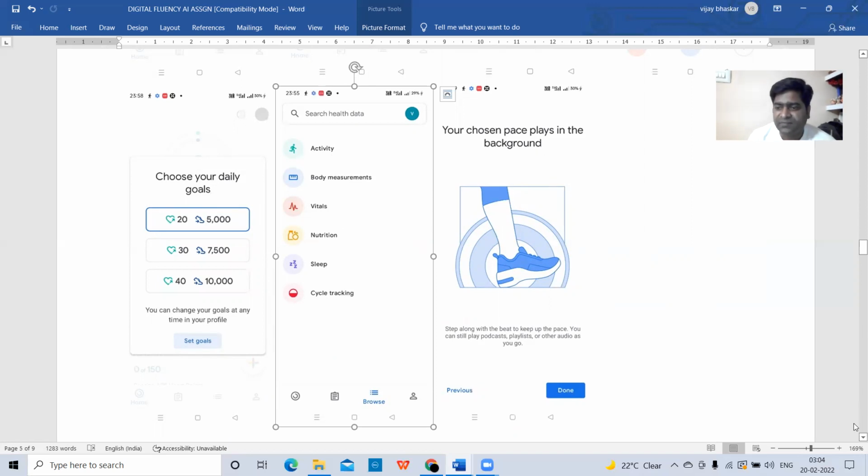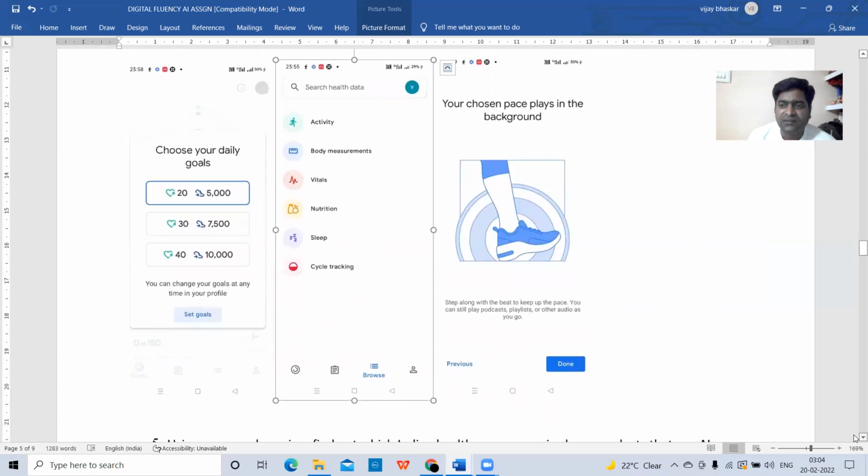Okay. So like this, these are some of the screenshots. You can try any tracker. I am trying here the Google Fit activity tracker. You can try some other trackers also that are available. Okay.